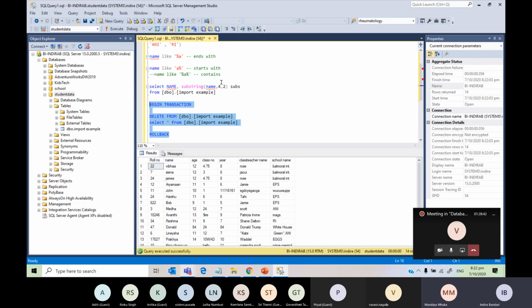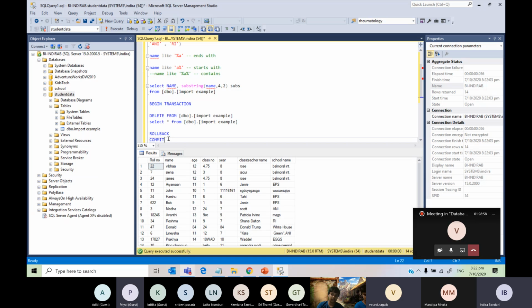But if you don't want it back, then you use a command called commit. Commit transaction will commit the data completely and save it. Then when you run this, because everything will be deleted, you won't have any data in it. Okay, that's a very good question though.